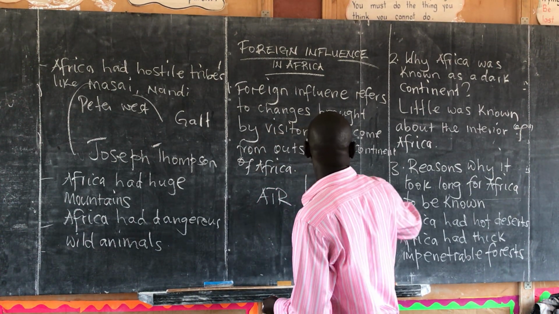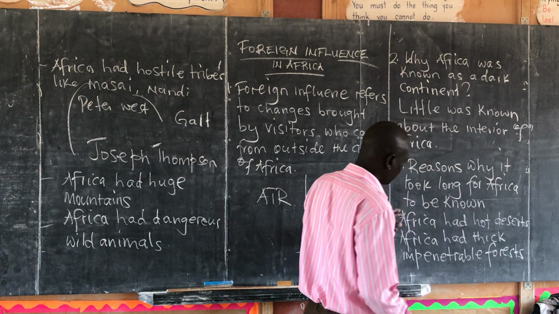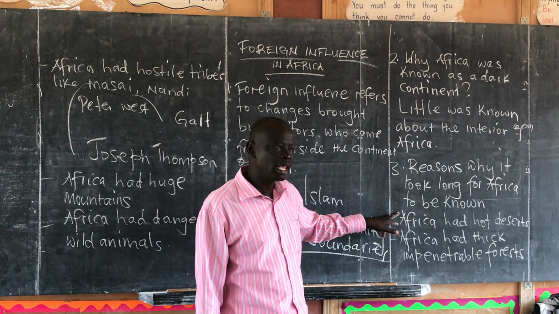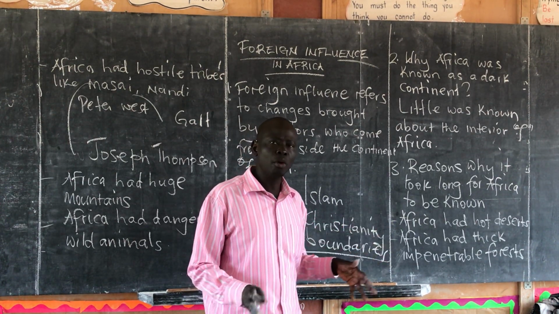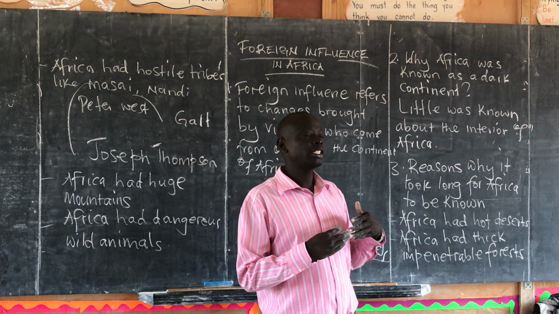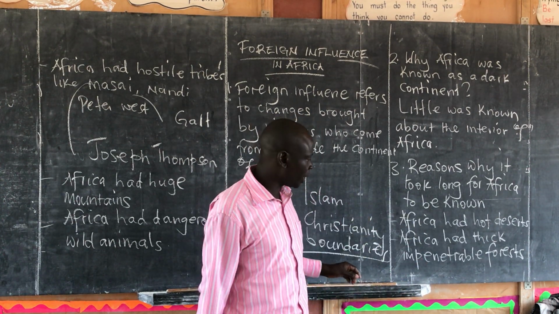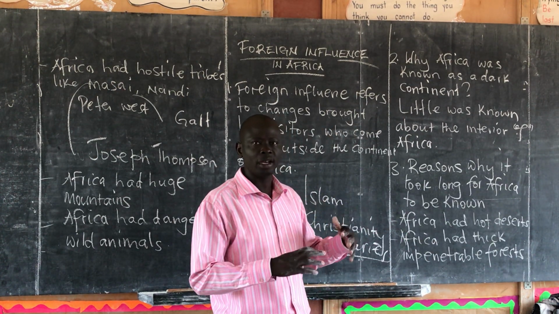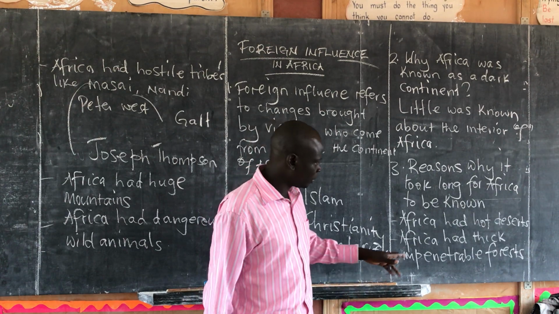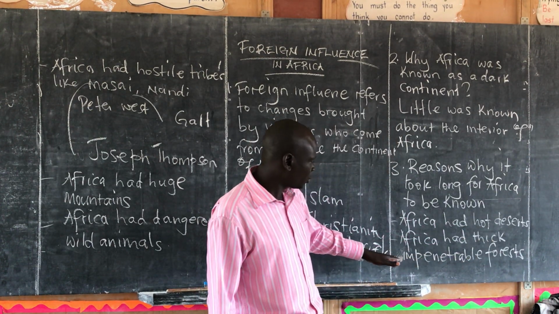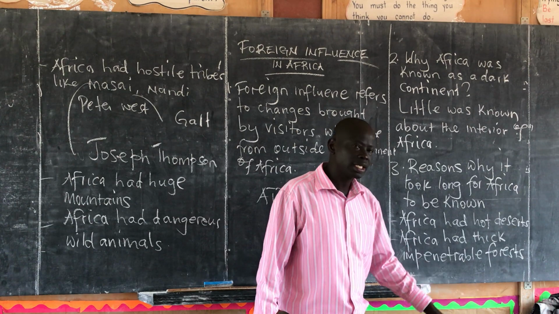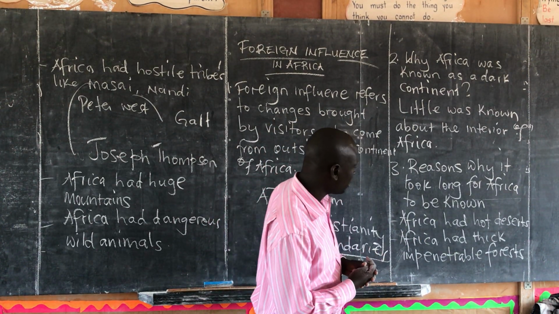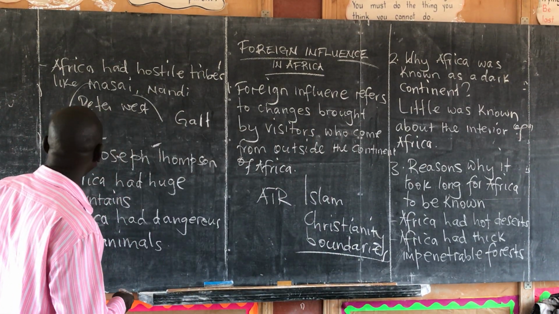So you will see, with the hot deserts, life became very difficult, because mainly in Europe, Europe is more of a cold, or you can say a temperate continent. The temperatures are quite low. Many of them were used to such temperatures, but coming to Africa, where the deserts were so hot, they could not go through that. Then also the impenetrable forests made transport very difficult. That also could not allow many foreigners to come into the interior.